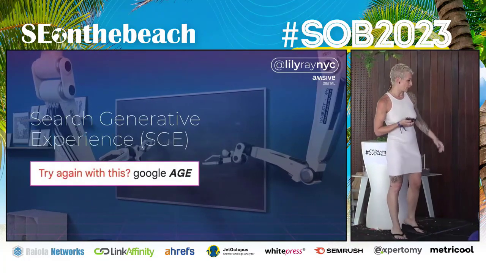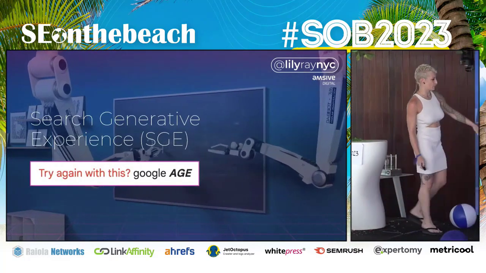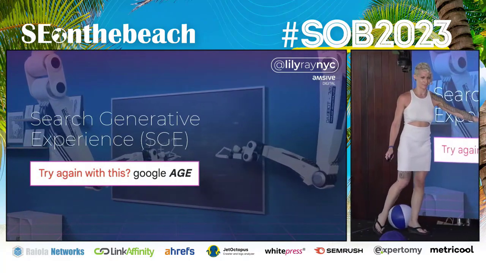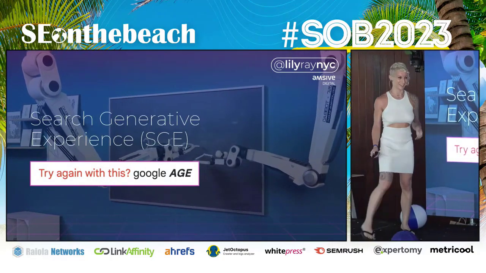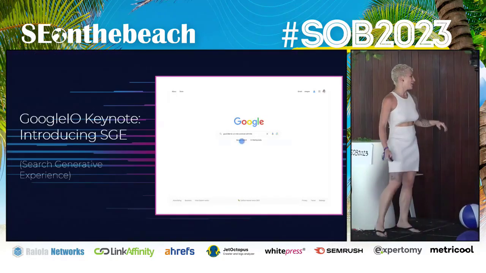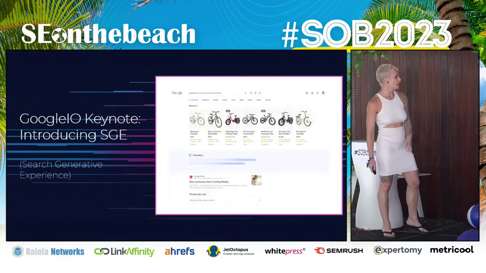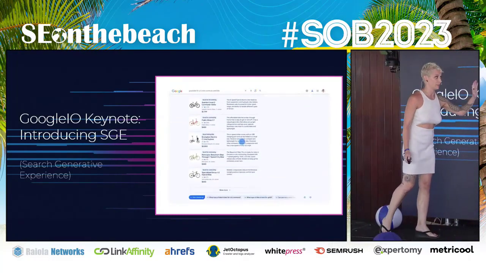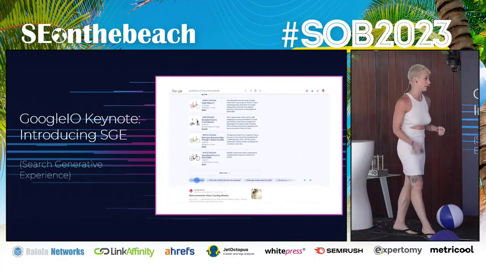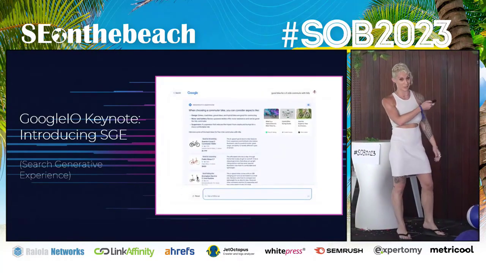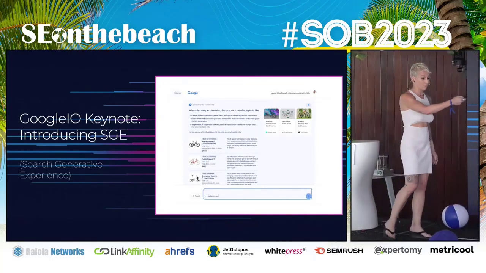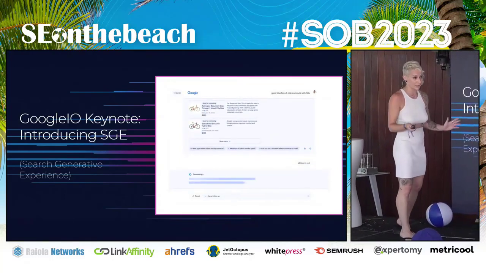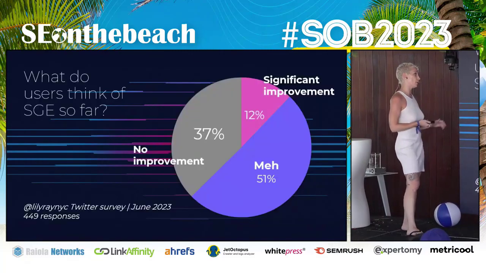I've luckily been able to play with it quite a bit. I think it's really funny that when you Google SGE, it's like, did you mean AGE? I'm like, no, Google, I meant SGE. It's your product. You should probably get on that. But yeah, Google announced this in May. It's this new generative AI search result feature that literally takes up the entire search results in many cases. So it is worth paying attention to, especially if Google rolls it out in any form of the way it currently looks, because it's going to change all of our professions in a very big way.